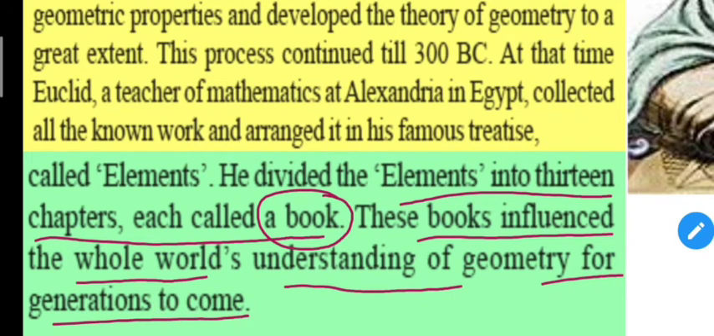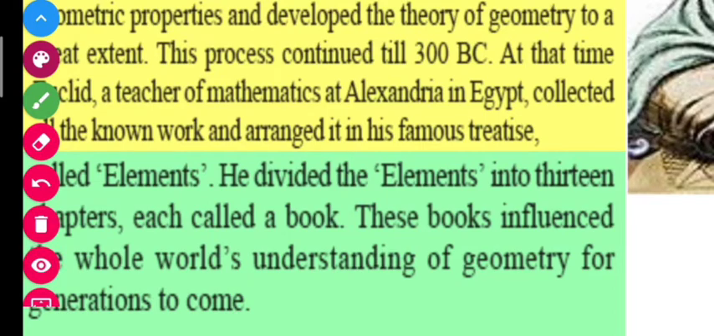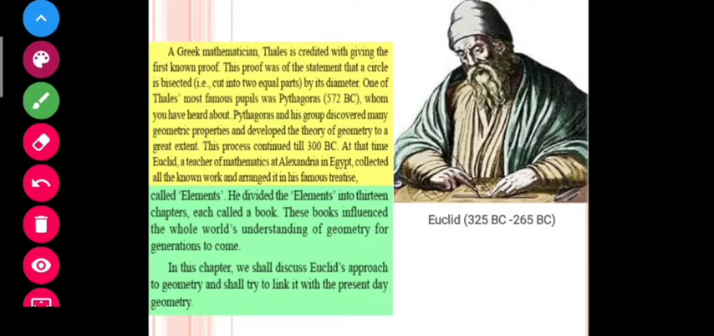So Euclid collected all the material, all the works done by Pythagoras and other members, and arranged that material in his book known as Elements, and that book has 13 chapters, and each chapter is called a book here. Students, let us move to our next slide. But before this, you can see that this is Euclid, and he was born in 325 BC and died in 265 BC.